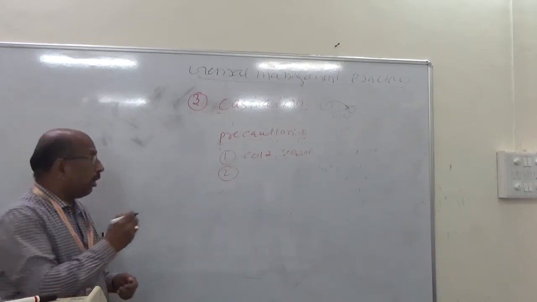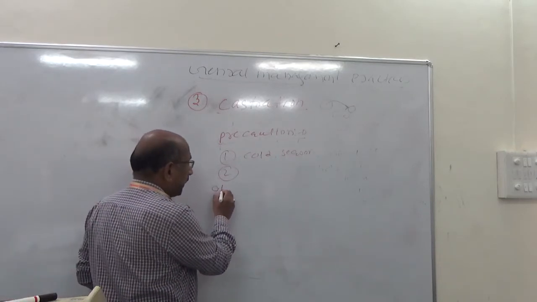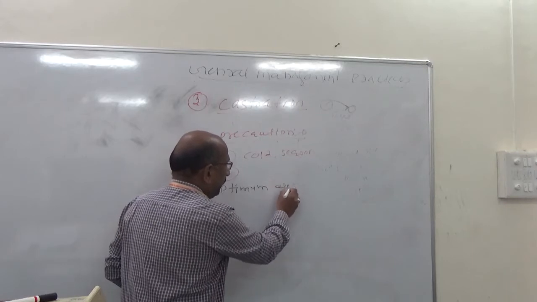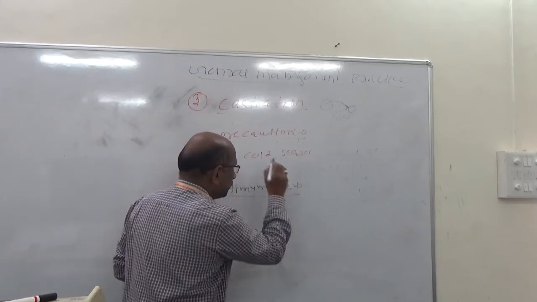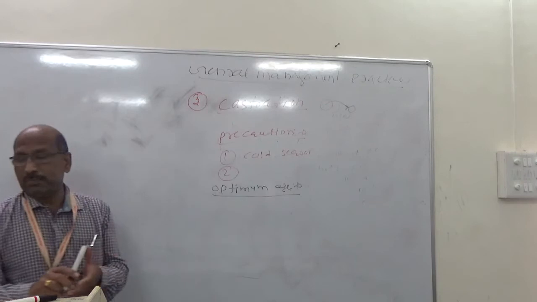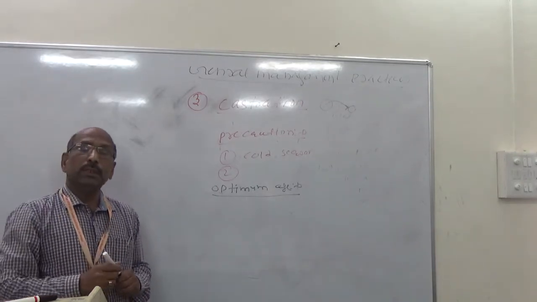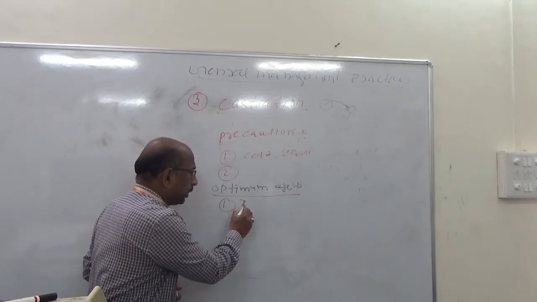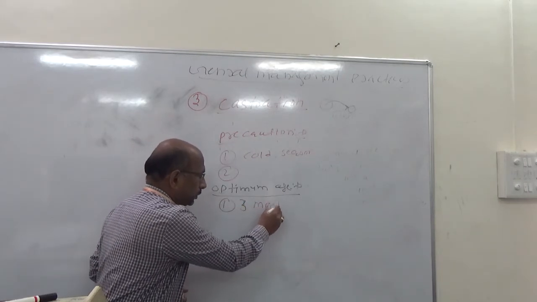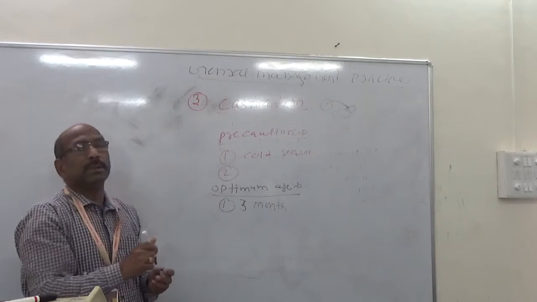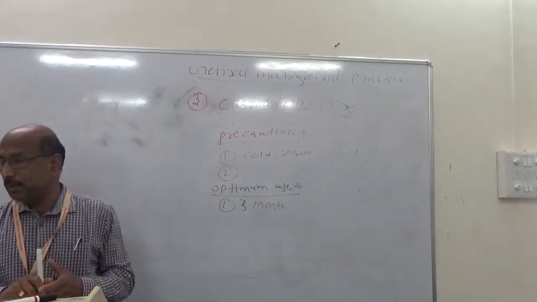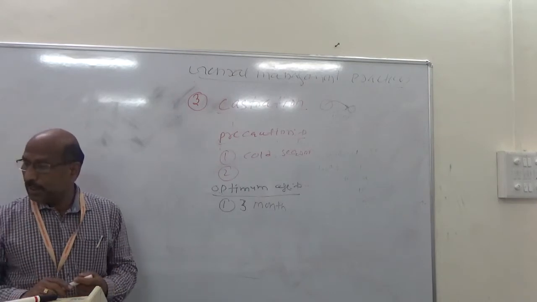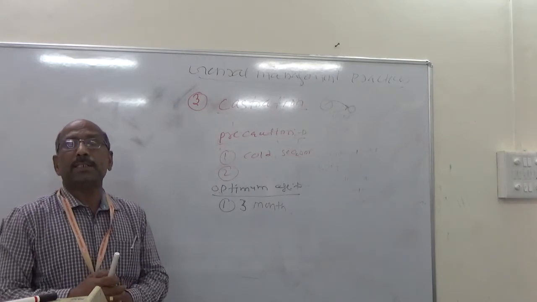What is the optimum age for castration? For young animals, up to the age of 3 months is optimum for the surgical and elastrator methods.